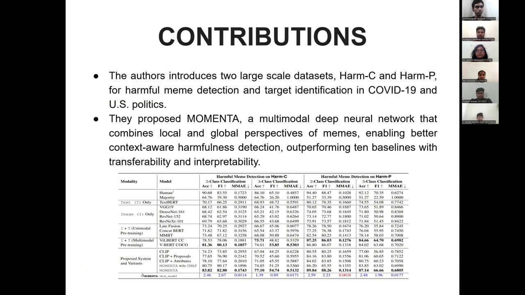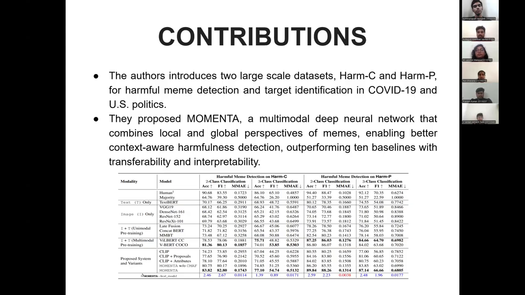Coming to the contributions made by this paper. Firstly, they have introduced two large scale datasets, HarmC and HarmP. HarmC is regarding memes about COVID-19, and HarmP is regarding US politics in 2020. The second major contribution of this paper is the MOMENTA model.